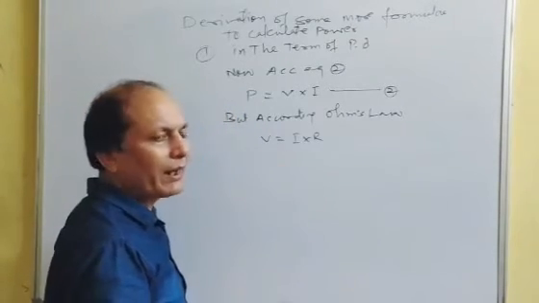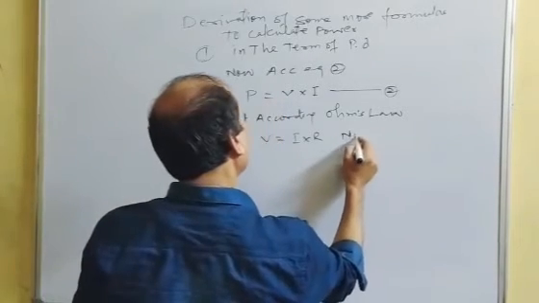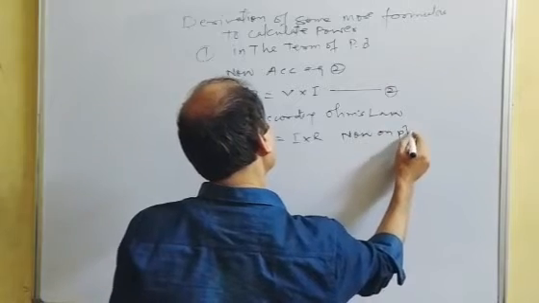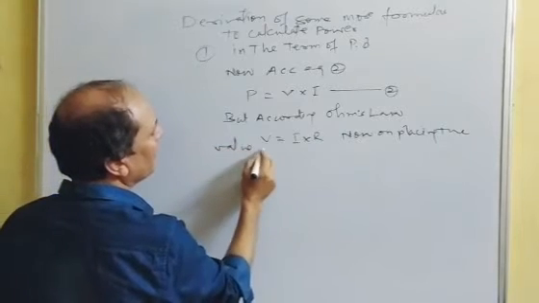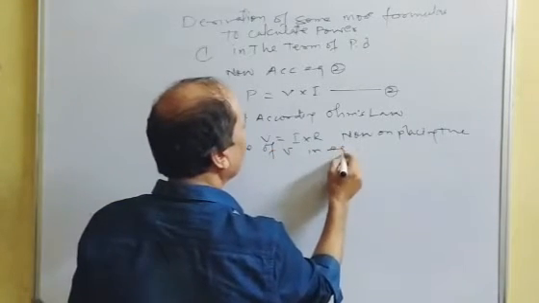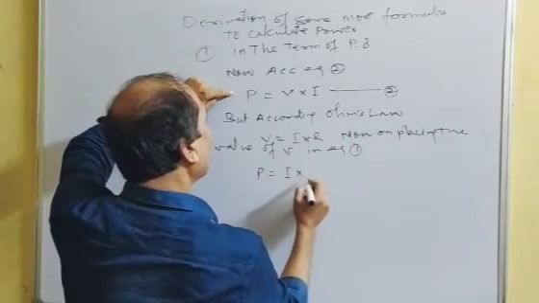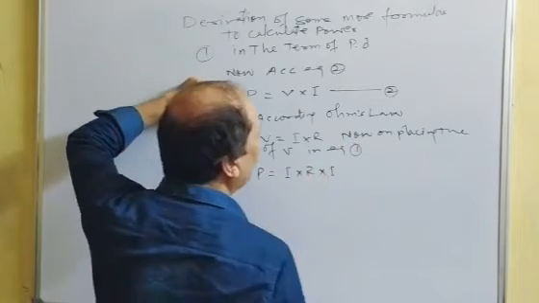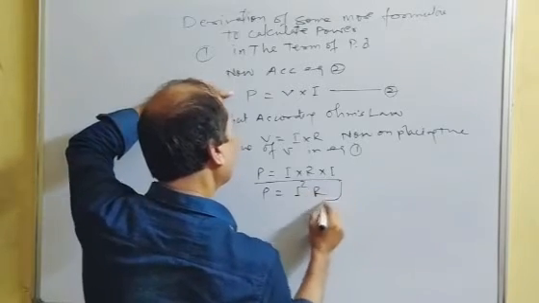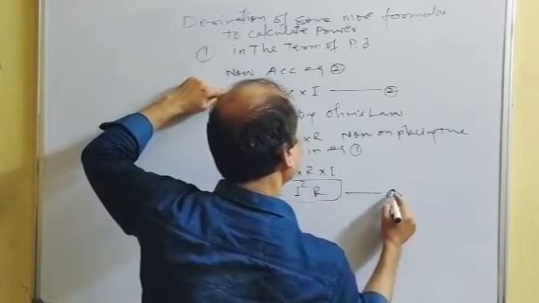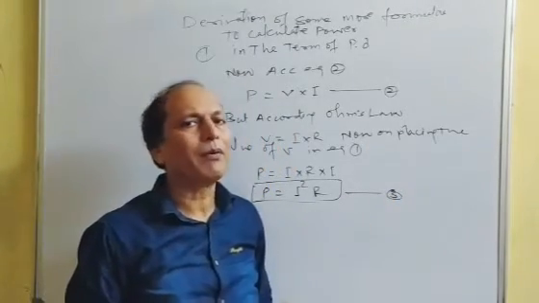Now, on placing the value of V in equation 1, what happens? Power equals I into R into I. So power equals I square R. Equation 3. That is the second formula for calculation of power.